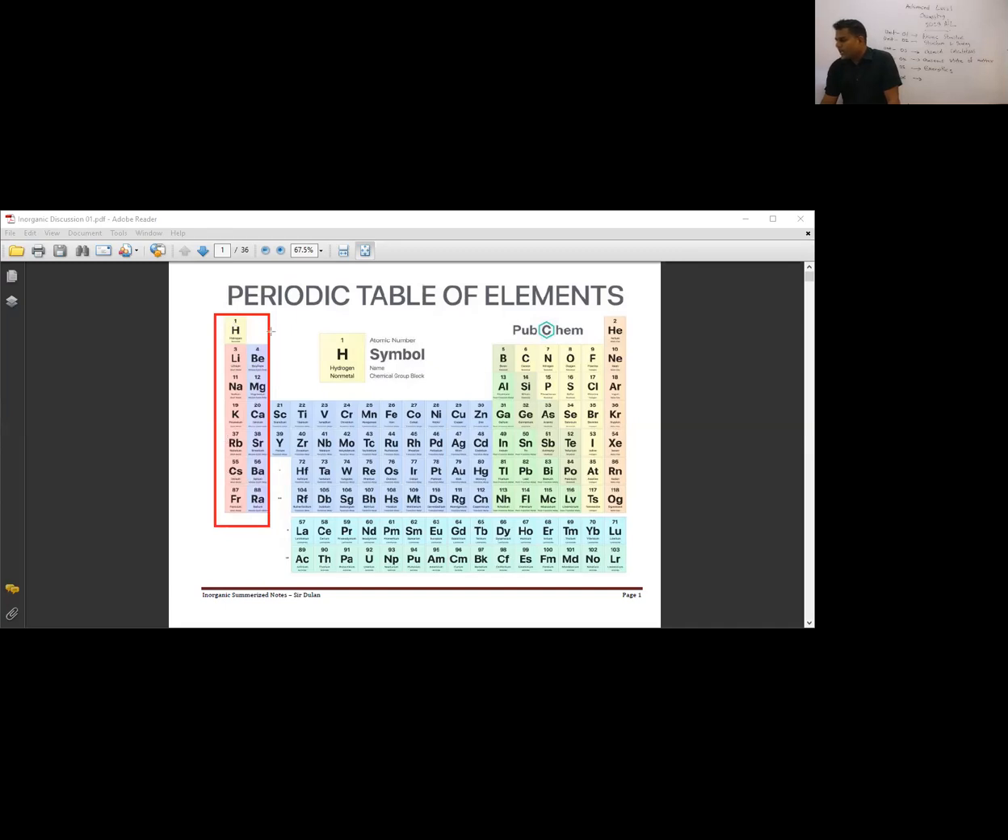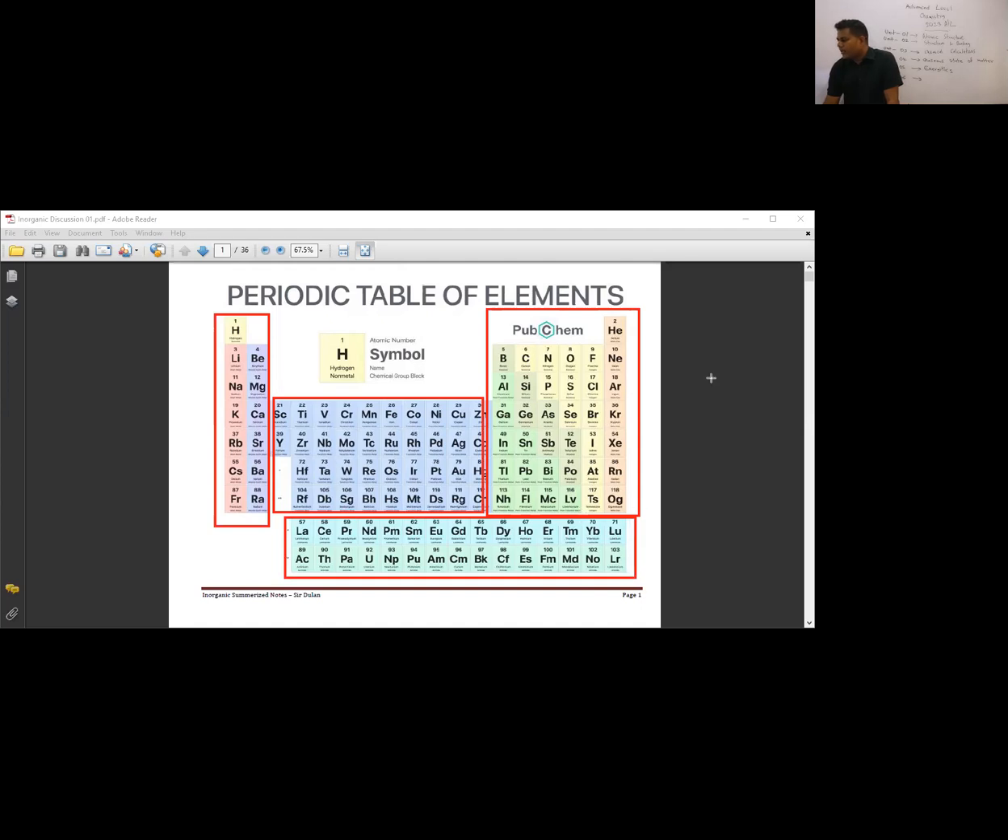If the last electron is filled to the S orbital, that's known as an S block element. If the last electron is filled to the P orbital, that is known as a P block element. These are the P block elements. And if the last electron is filled to a D orbital, that's known as a D block element. So this is called the D block. And when the last electron is filled to the F orbital, that is known as the F block.